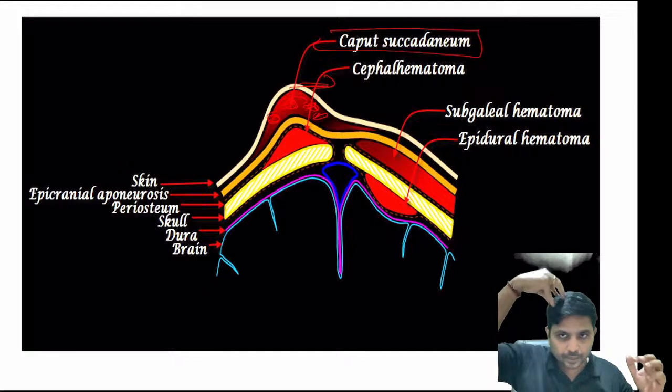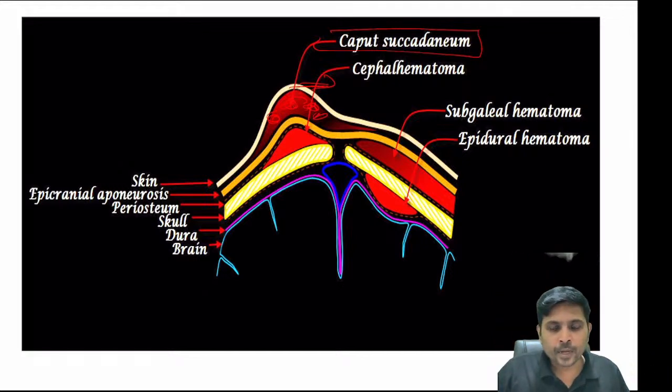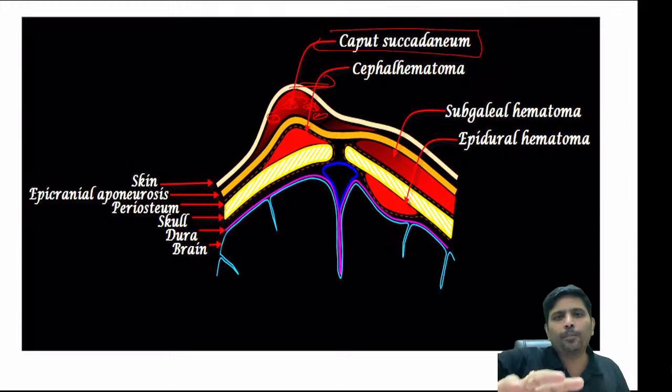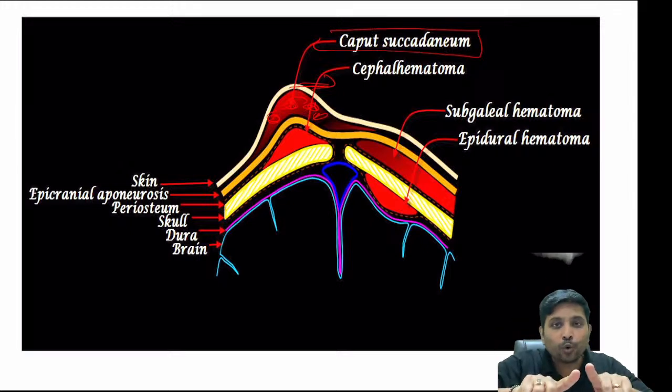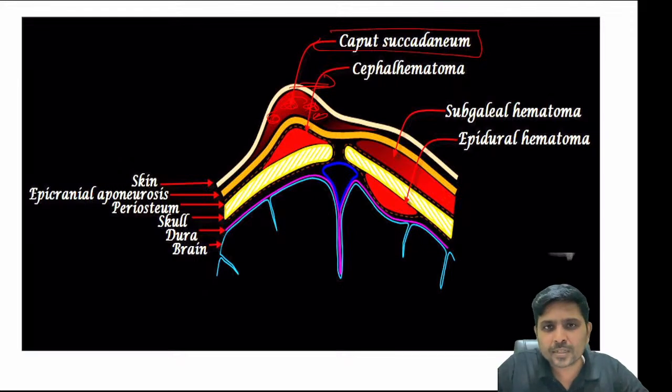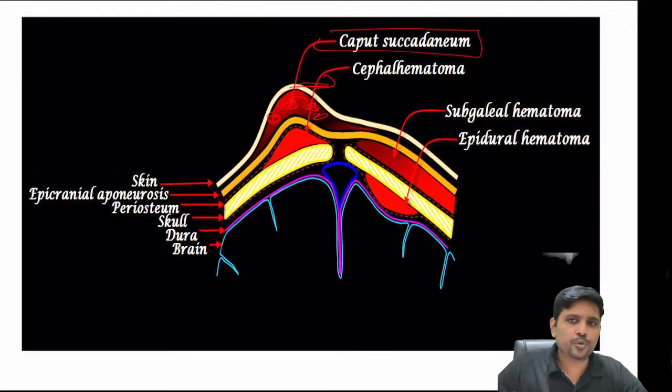It can present here, here, everywhere. But cephalohematoma is a subperiosteal bleed, so it will be confined to one bone. As a result, it won't cross sutures. Very, very important. Cephalohematoma won't cross sutures.